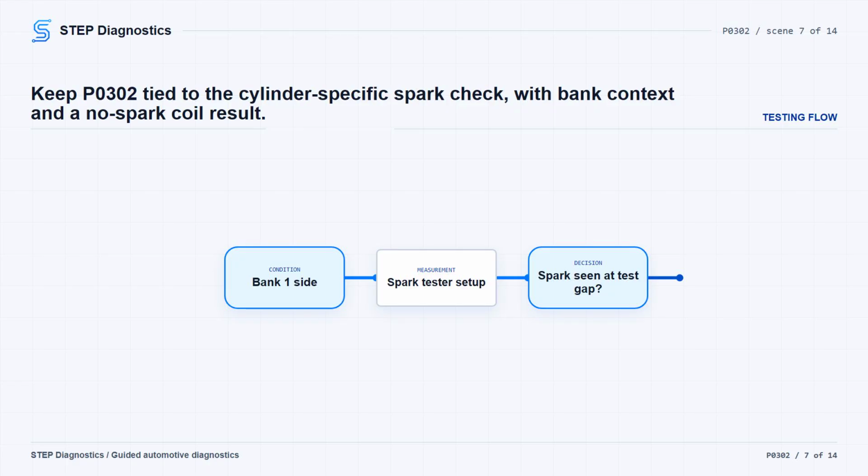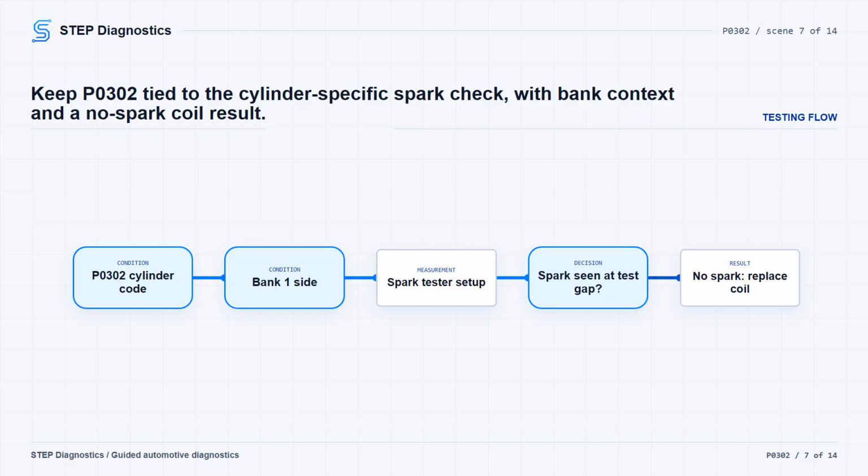For the P0302 spark check, key off, remove the fuel pump fuse to disable the fuel pump, disconnect the coil from the plug, and connect an adjustable ignition spark tester THX 458 or equivalent to the coil boot. Set the tester to 40 kV, crank the engine 3 times, then set it to 25 to 28 kV and crank while watching for spark. A good ignition system only needs to prove spark in that 25 to 28 kV range. If there is no spark on this 2.7 EcoBoost, install a new coil or COP, clear the PCM codes, and repeat the self-test. If the path calls for checking all cylinders, use the same setup.